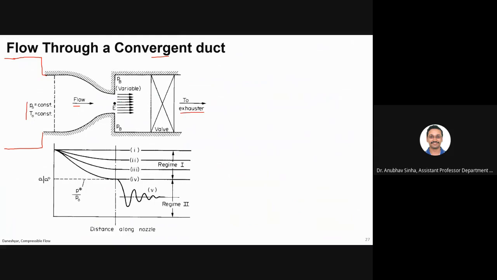So basically, we'll call this the back pressure, PB. I can make the back pressure lower than atmospheric so as to have different delta P's. To establish a flow, I need to have some delta P. If the pressure is higher here, then the flow will go back. But I want the flow to come in this direction, so this pressure has to be lower than the tank pressure. I can vary this pressure to obtain different flow characteristics or different flow regimes.